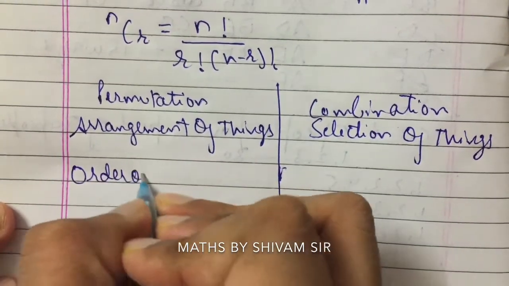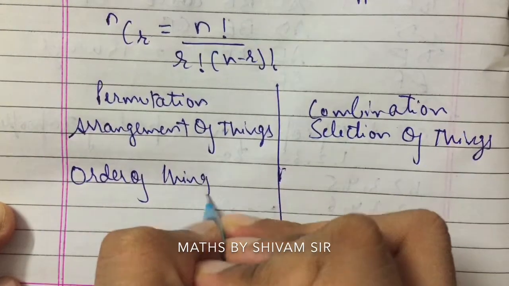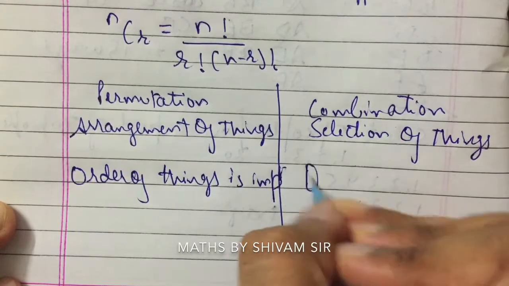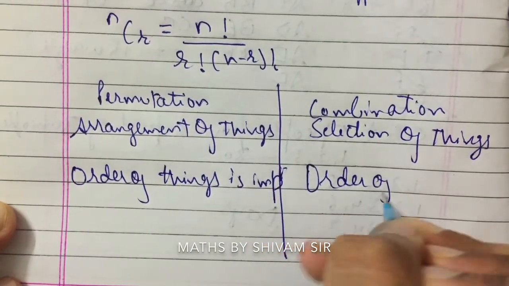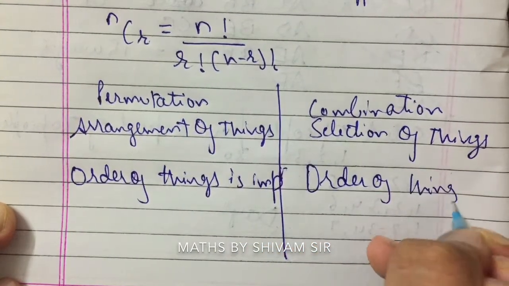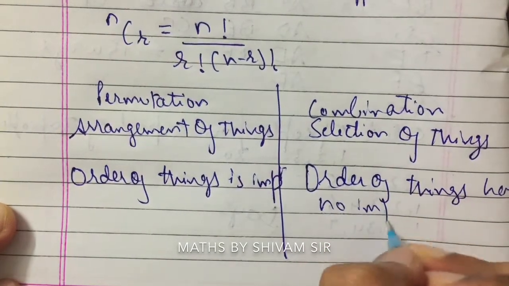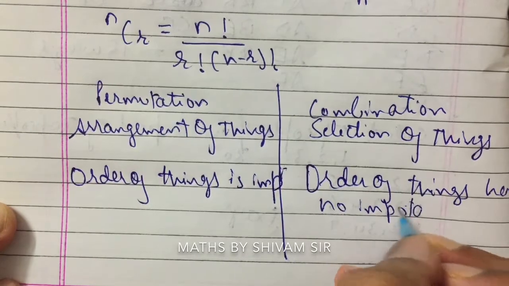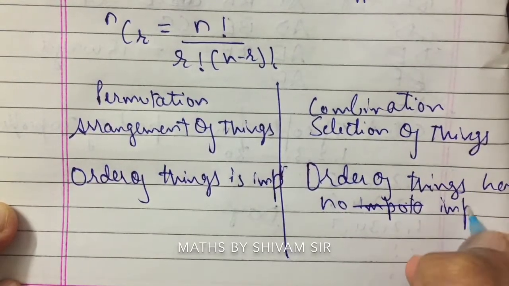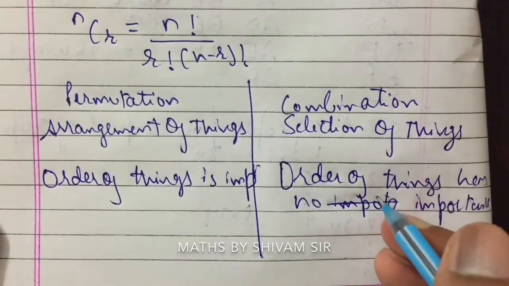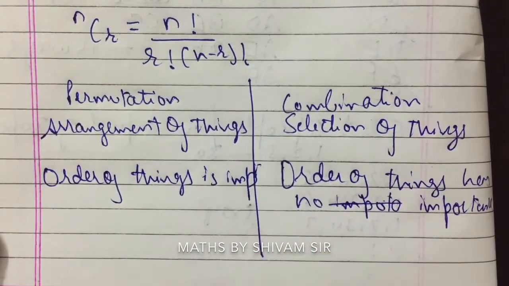Order of things is important. Here order of things has no importance. It is not at all important. No importance. Right? It has no importance. I'll explain it with the help of an example also.